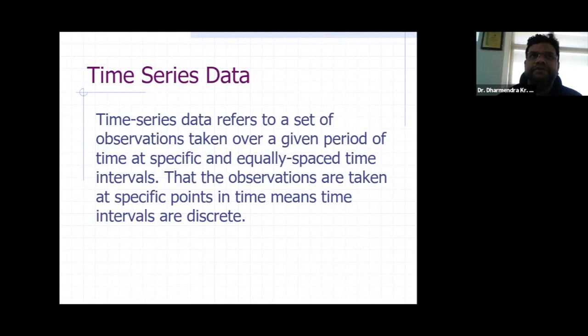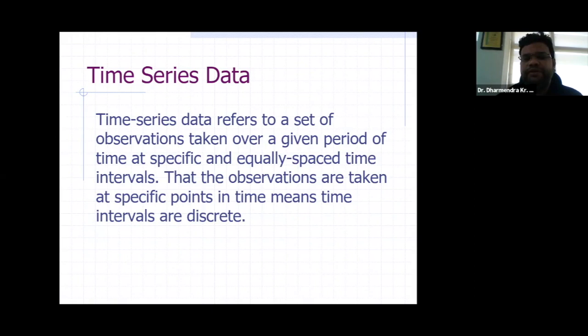Suppose we are talking about the carbon emission of India or any other country for the last 10 years, from 2010 to 2020. This type of data, like 2010, 2011, 2012, up to 2020, comes from different time points.